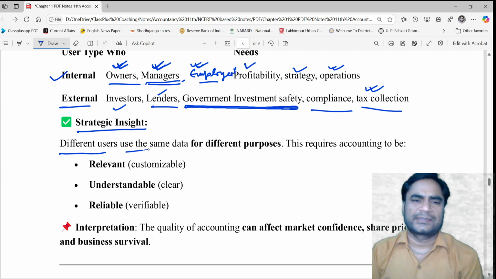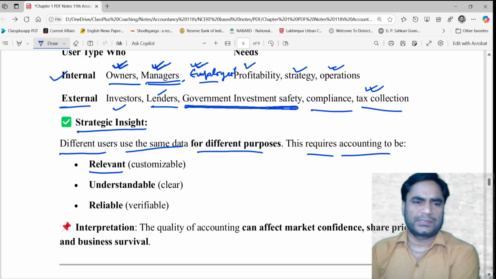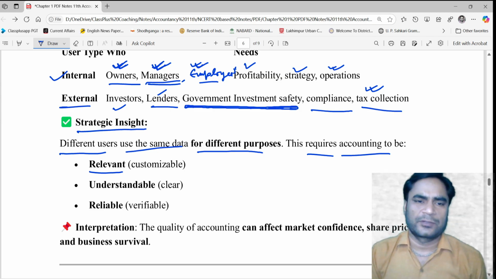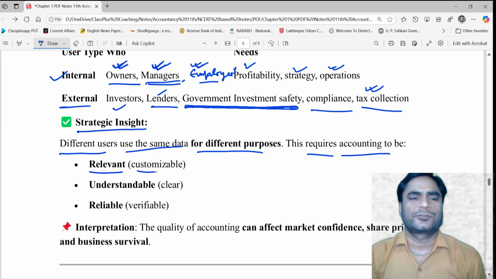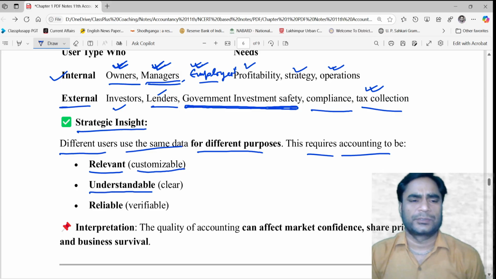Different users use the same data for different purposes. This requires accounting to be relevant. It means whoever the user is, that particular person needs a different kind of information, so the accounting information needs to be customizable as per the need. The accounting information should be understandable.